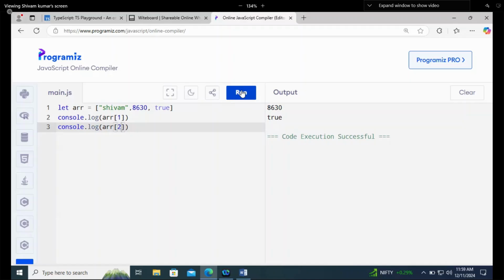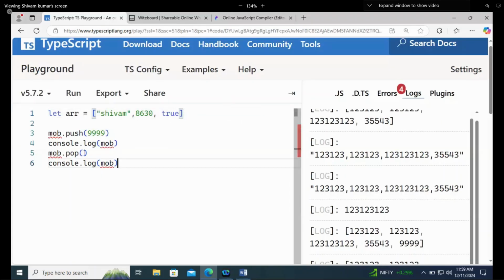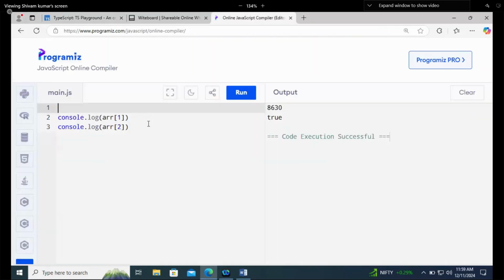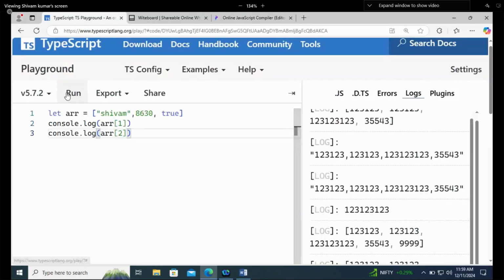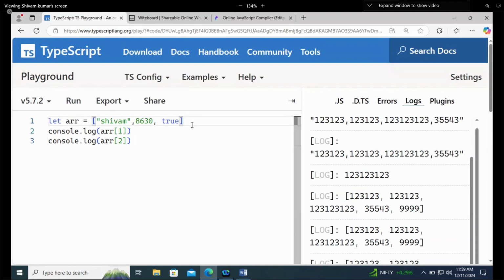If I am writing the same array in TypeScript, there also it will work fine without any problem. You know where we will face the problem? Once we are adding the type to it. So 8630 it is printing and true it is printing. Now what type should I add to this array?